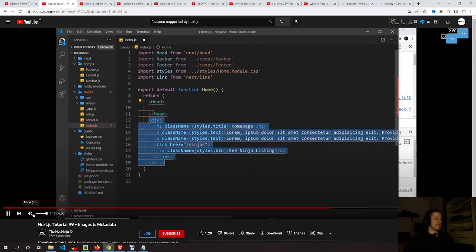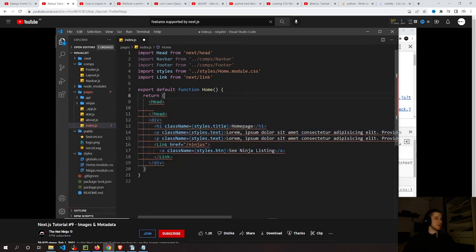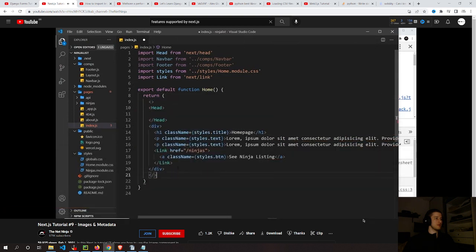We have the head and the div next to each other inside the return, and we can't do that in a React component. It has to be a single returned element. So what I'm going to do is a fragment to surround this, which is just an empty tag, and then I'm going to indent this.